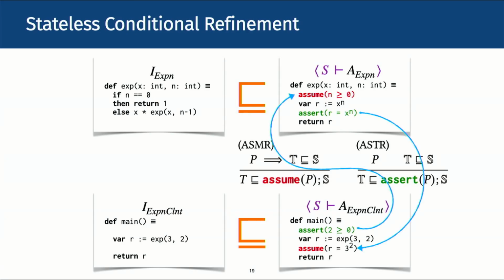This way, we are ensuring that every assume is preceded by a matching assert, and later in this talk, we will see how they cancel each other out. Finally, because we can assume the postcondition of exp, we can prove a stronger refinement. In the client, we can replace R with 9.